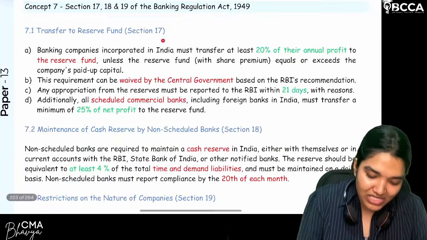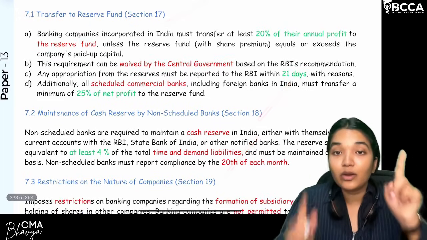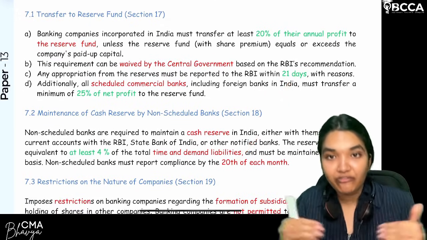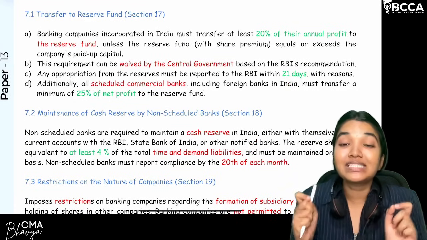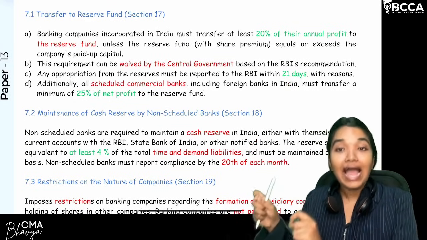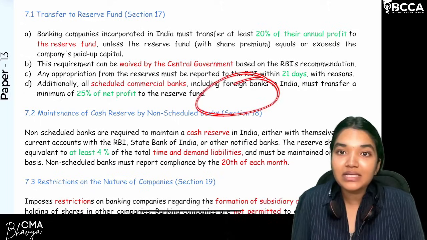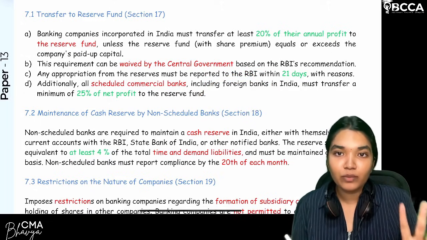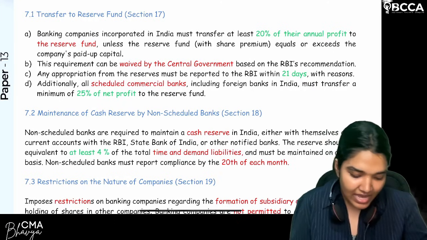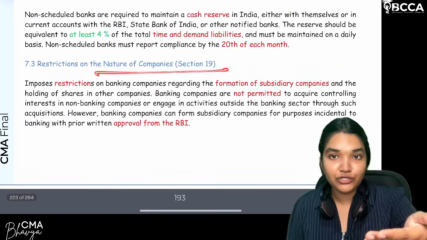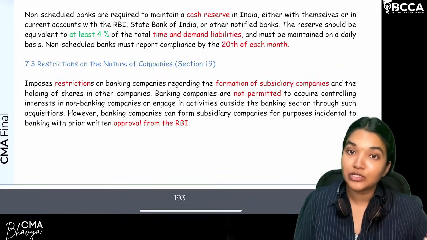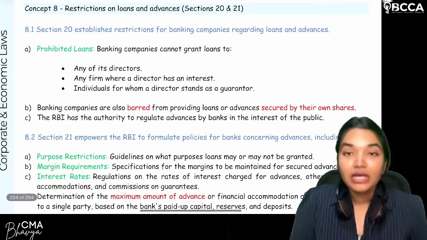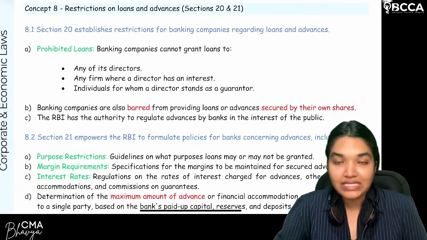So this is Sections 17, 18, 19. Section 17 talks about the amount to be transferred from the net profit to the reserve fund every year: 20% generally for scheduled commercial banks, and for foreign banks in India it is 25%. Clear with this? Now, cash reserve ratio: 4% of the total time and demand liabilities. And then the subsidiary formation: they can form subsidiaries for activities incidental to banking. That's all. Now, moving on to the restrictions on loans and advances.